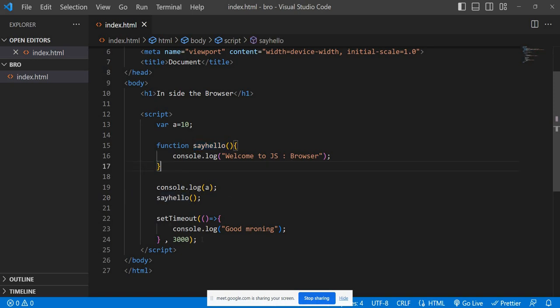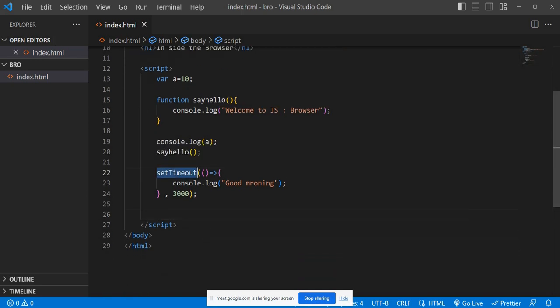But here we are using the timers. So what will happen if you use a timer? setTimeout will execute this callback function after 3000 milliseconds. If you want to understand how it is working, you should understand the event loop, call stack, callback queue, and a lot of things.